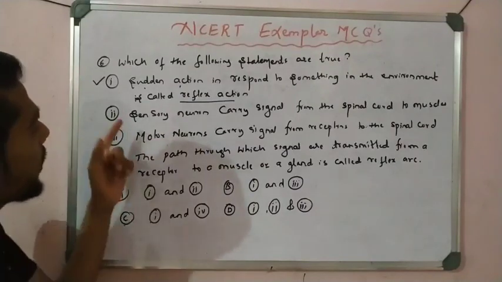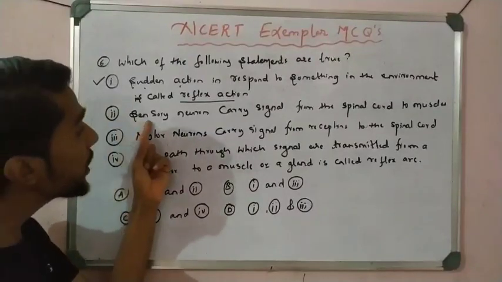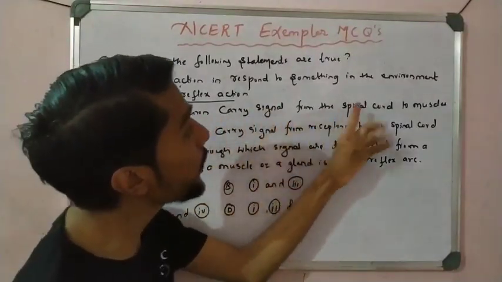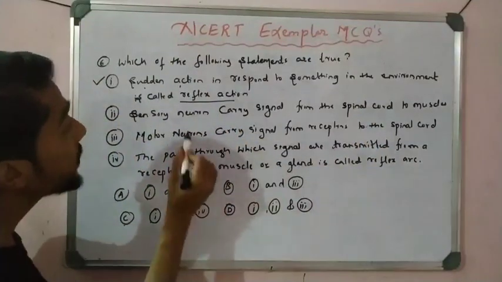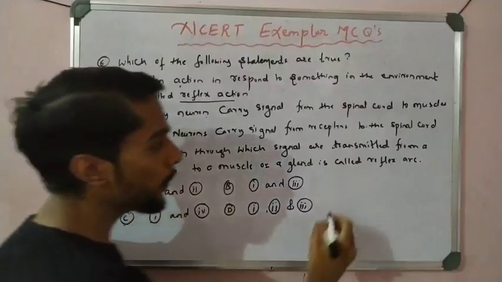Now let us see statement 2. Sensory neuron carries signal from the spinal cord. No, sensory neuron receives the signal from the receptors. That is very important. You have to remember.